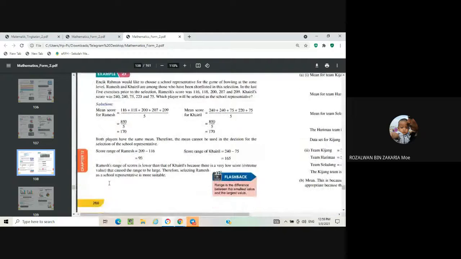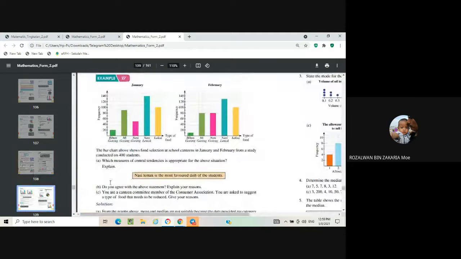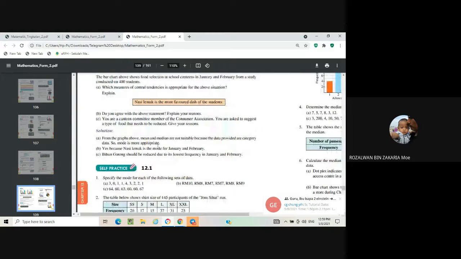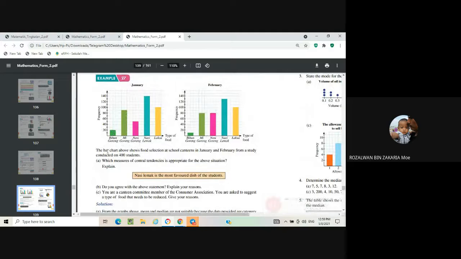Okay, now look at the next example, example 27. Given the bar chart above, it shows food selection at the school canteen in January and February from a study conducted on 400 students. A, which measure of central tendency is appropriate for the above situation? If you look at this bar chart, it is category data, because this one is bihun goreng, mi goreng, nasi goreng, nasi lemak, laksa, types of food. There is no numerical data here.